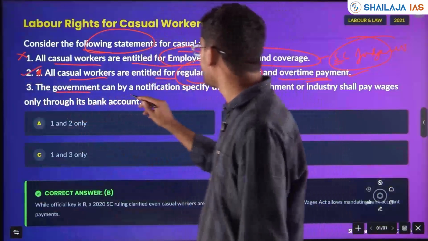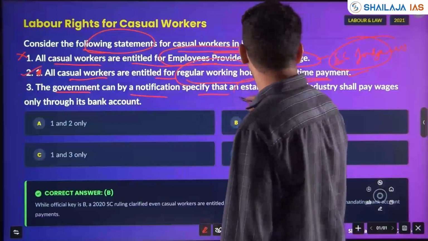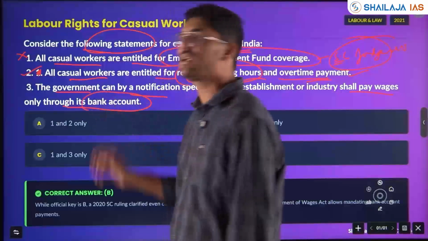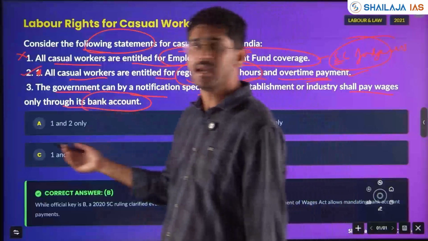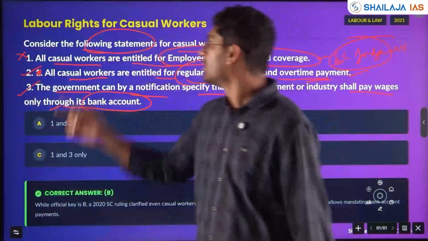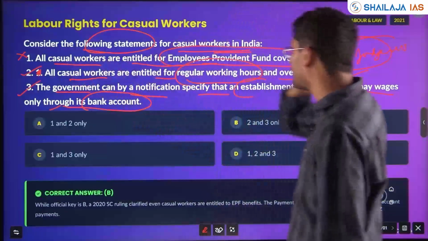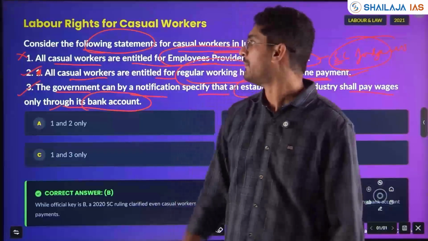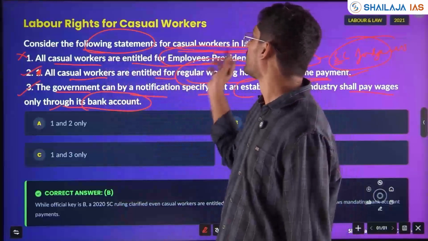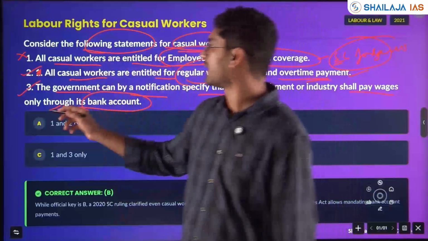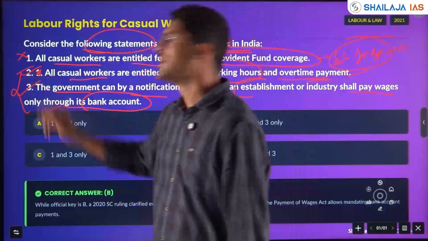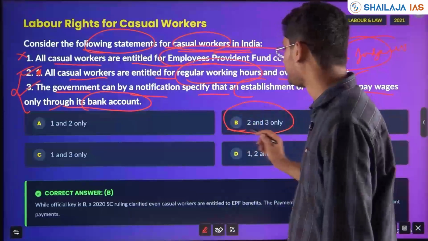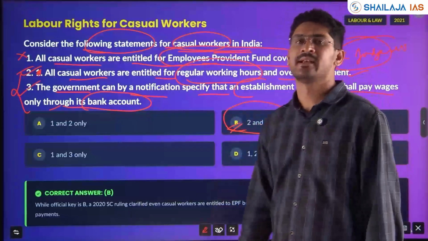The government can, by a notification, specify that an establishment or industry shall pay wages only through its specific bank account. That also can be done by the government. EPF coverage for all casual workers is right, but it is based on Supreme Court guidelines, not the casual workers rules. So the UPSC option is statements 2 and 3. It's a bit tricky, yes.